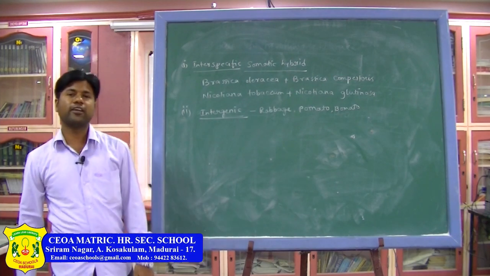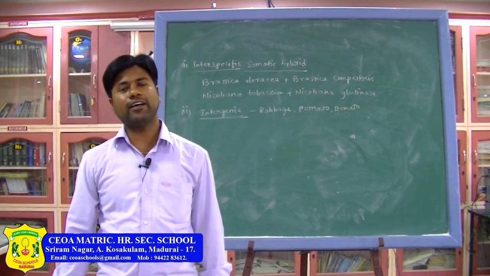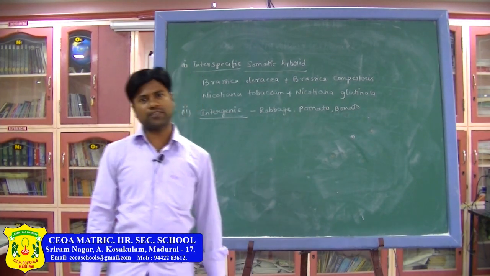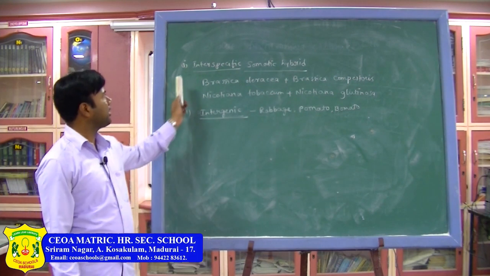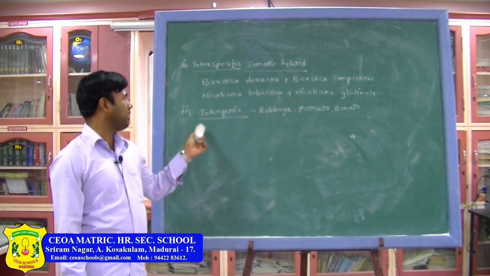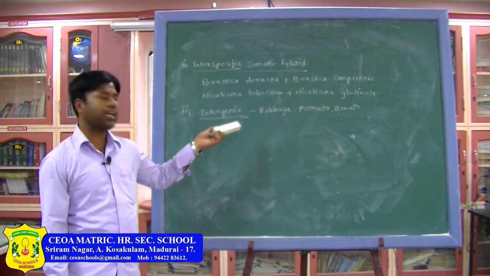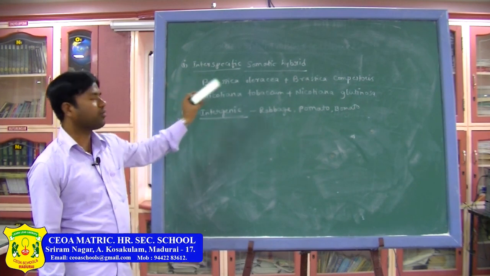Good morning students. In the previous class we learnt about intergenic somatic hybridization and interspecific somatic hybridization. Already we have seen examples of interspecific somatic hybridization, and intergenic somatic hybridization also we have seen in the previous class. So what are the examples in interspecific somatic hybridization?